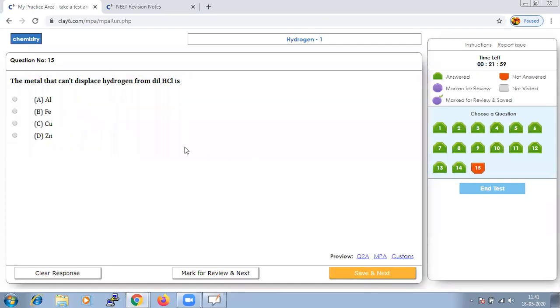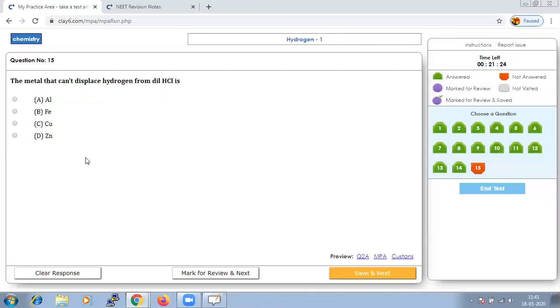The metal that can't displace hydrogen from dilute HCl. If from the given options we say copper, silver, or gold, all these are less reactive than hydrogen. So when you see the reactivity series, we should analyze where hydrogen lies and where all the other options are.